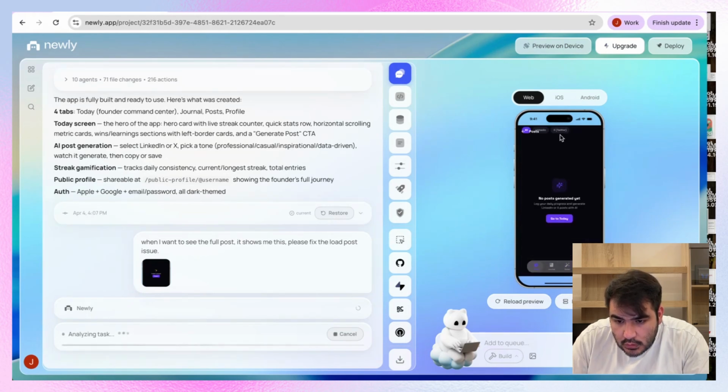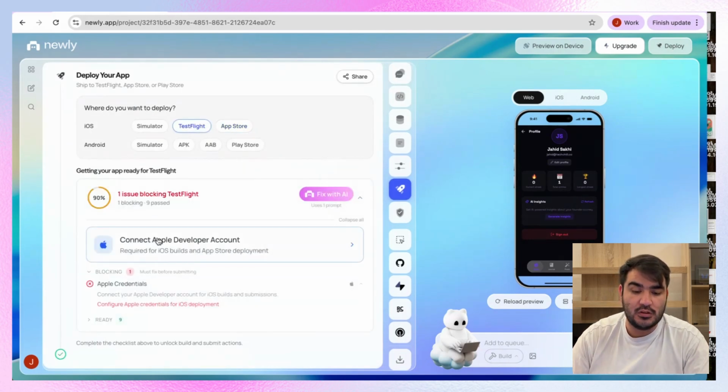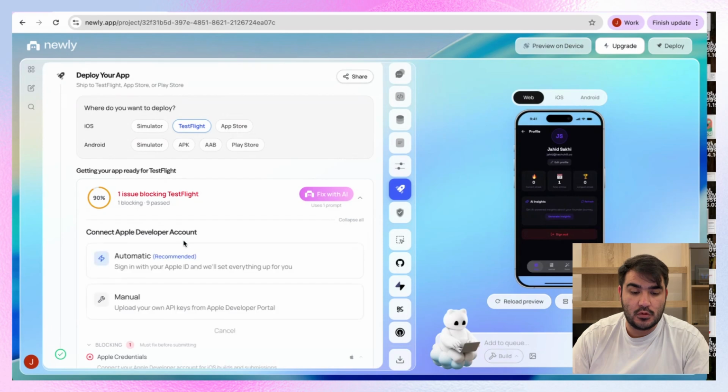Yes, Twitter, but also I would like to actually fix the spacing here. Actually, this should be ready to launch. So I can just go to deploy, and then I can just connect my Apple developer account and then actually just push it to App Store. Let's do it.